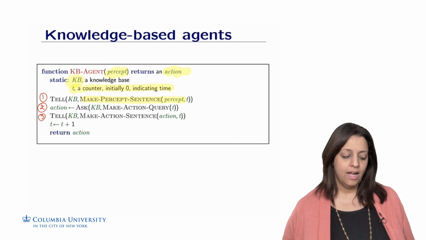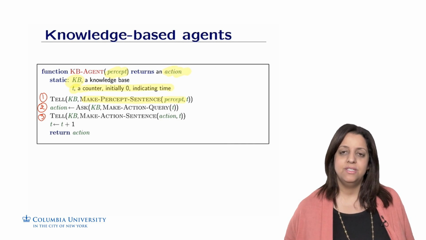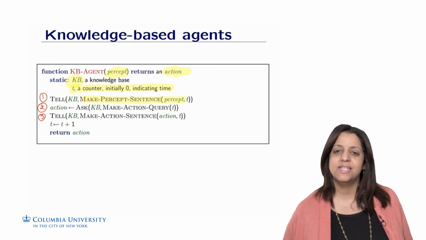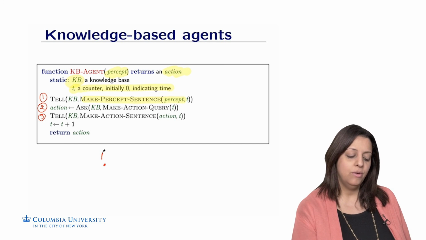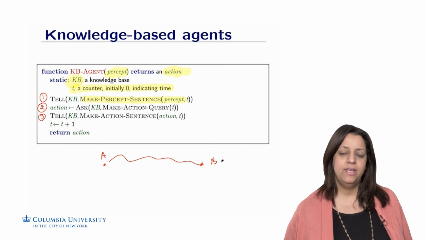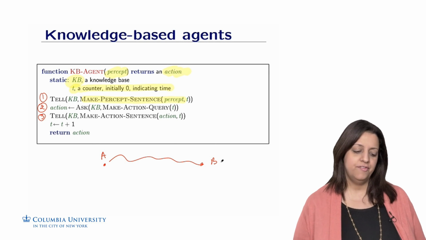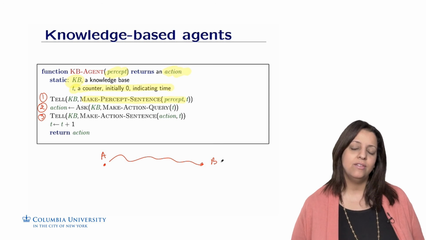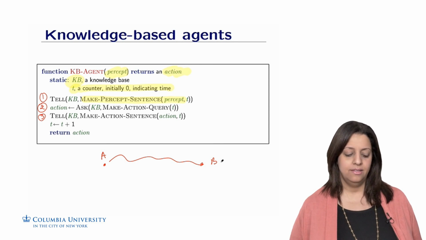We might think that this looks very similar to a black box model or state-based model, such as searching for how to go from point A to point B. In that case, the agent was just searching, and here we have functions like tell, ask and make percept, so it seems atomic. But it's not.